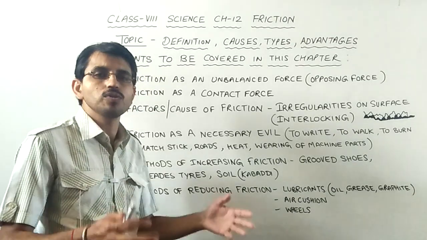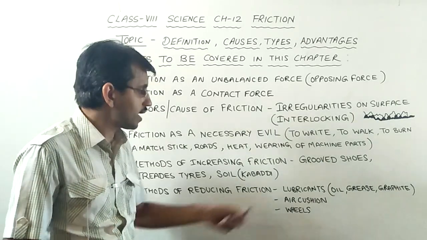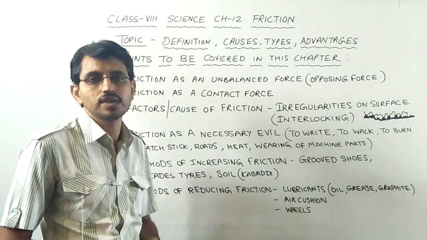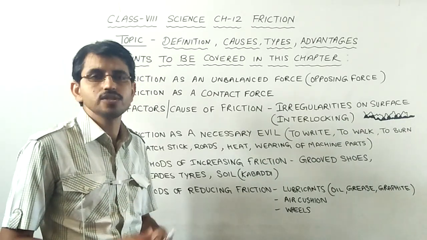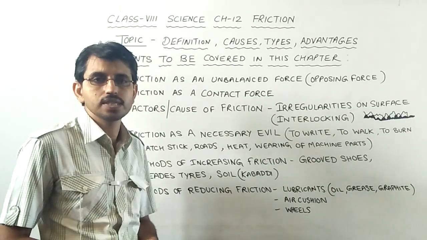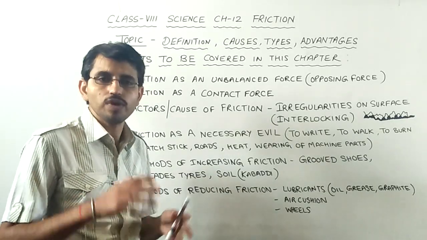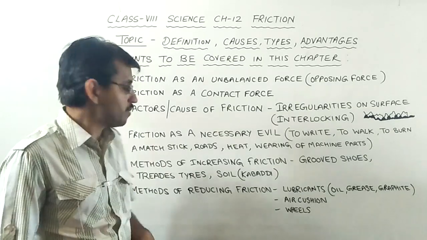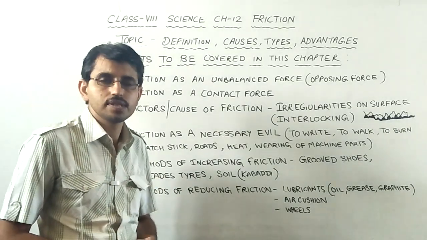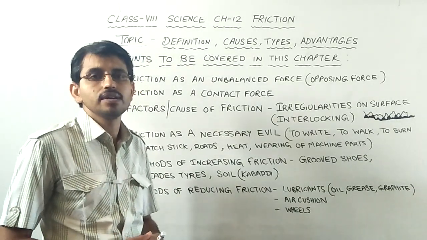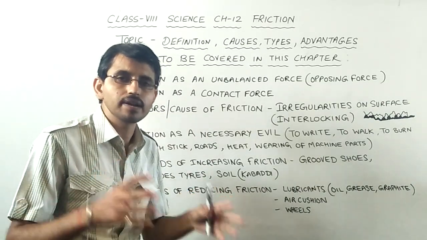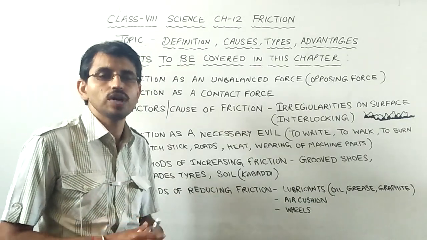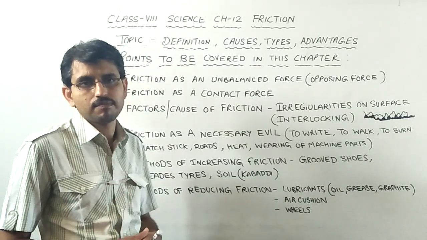In some cases, we need to increase the friction, like grooved shoes. If you see the soles of the shoes or the slippers, they are grooved. This grooving on the shoes or slippers helps us to move easily on the surface without slipping. Similarly, treaded tires. The tires of the vehicles are also treaded so that they can make a better grip with the irregularities on the road. This helps them to move faster on the road without slipping.